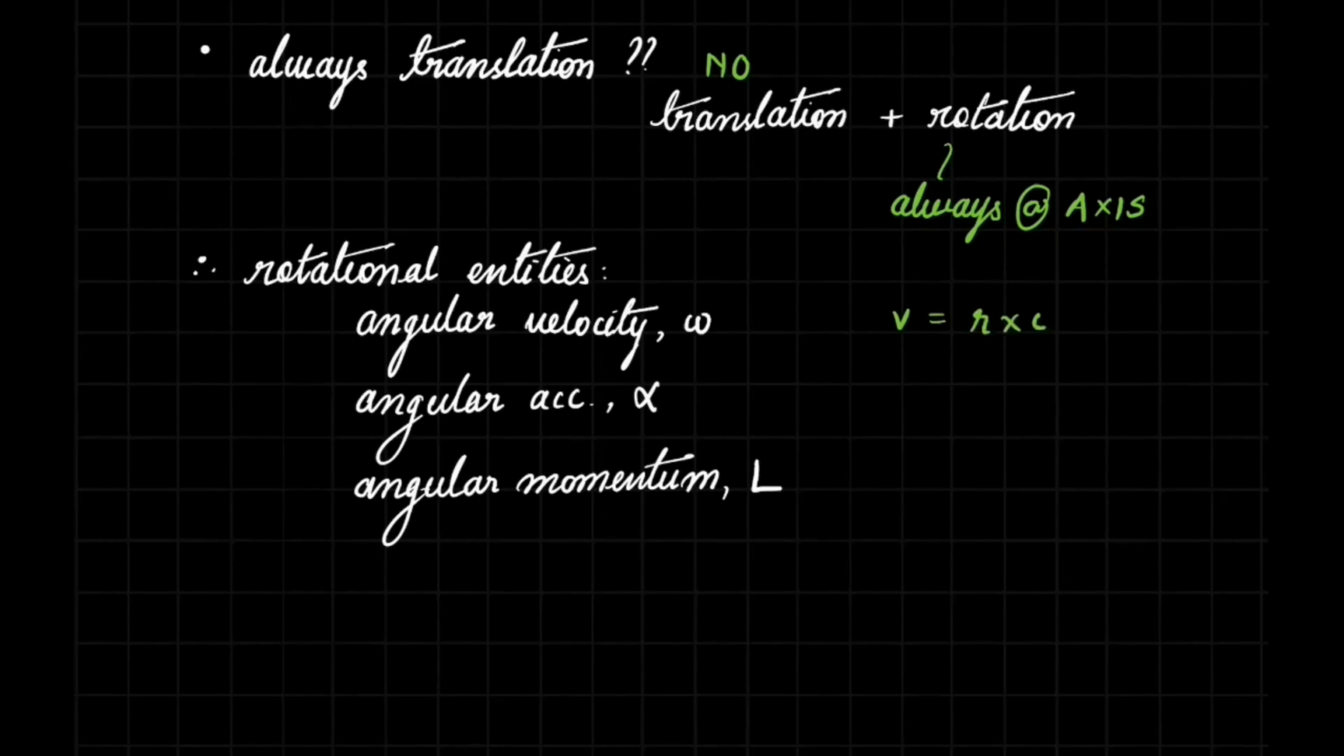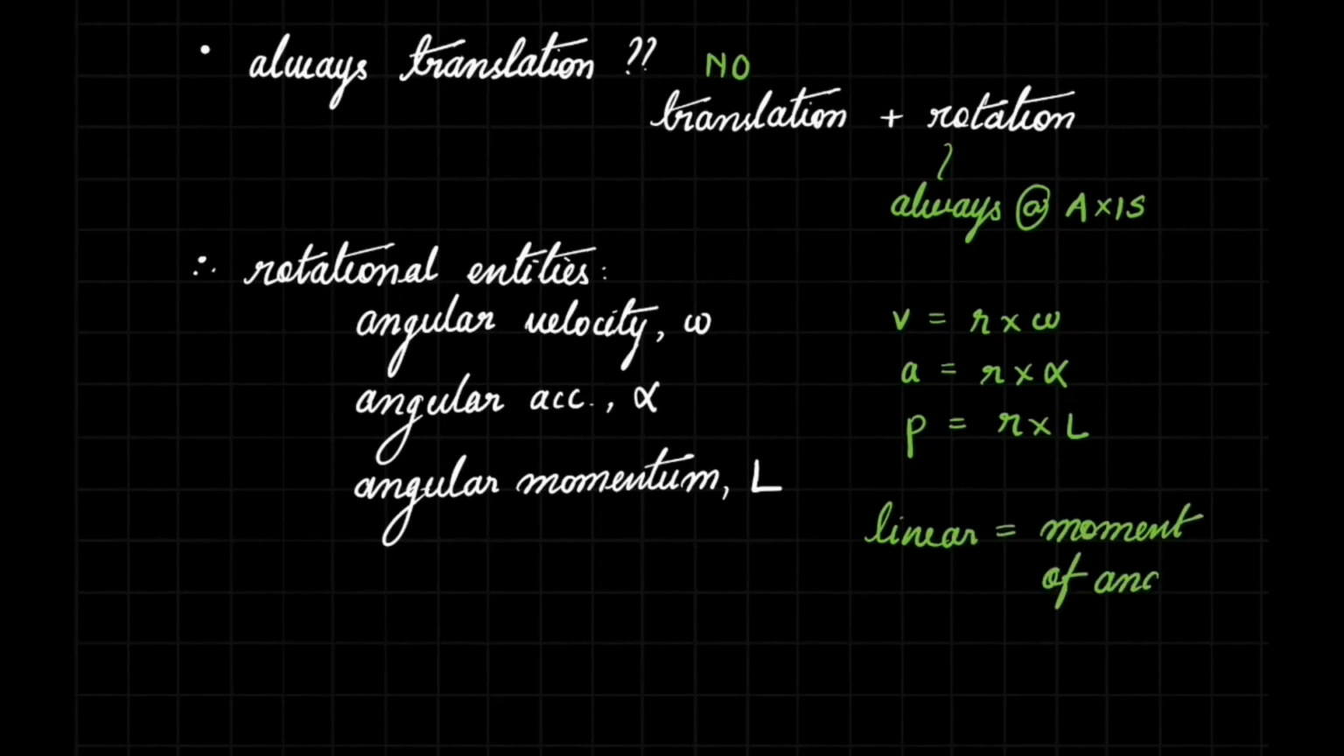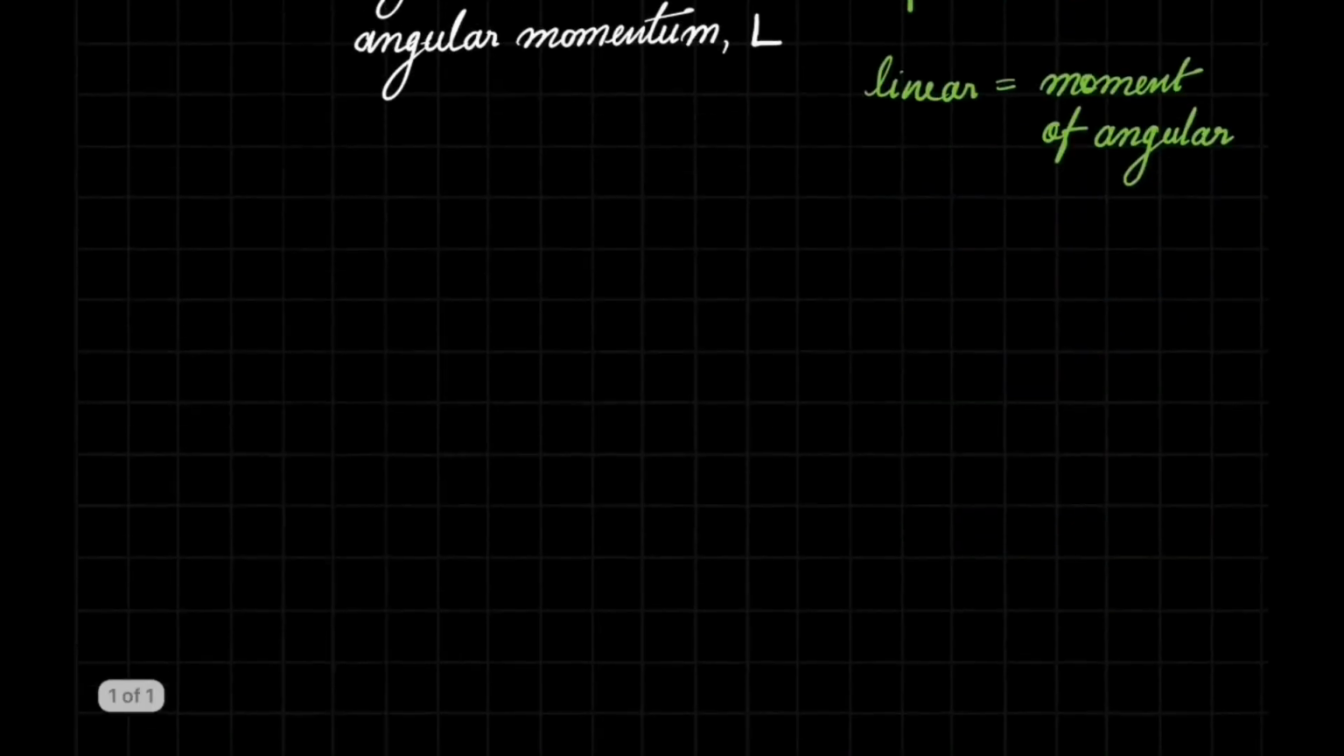And if you observe the formulae for these rotational entities, you'll see that the linear velocity is the moment of the angular velocity. The linear acceleration is the moment of the angular acceleration, and the linear momentum is the moment of the angular momentum. So basically, every linear entity is the moment of the angular entity.